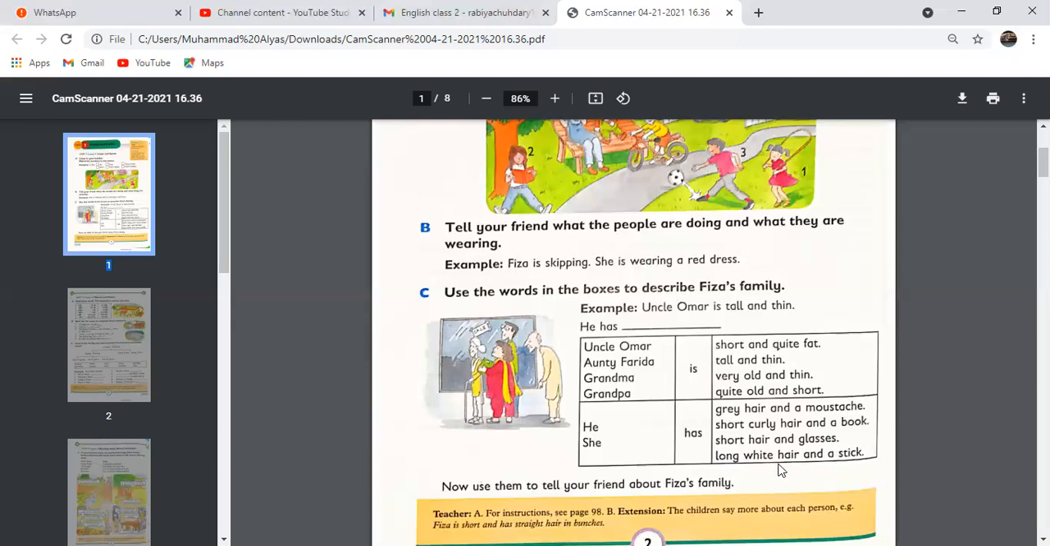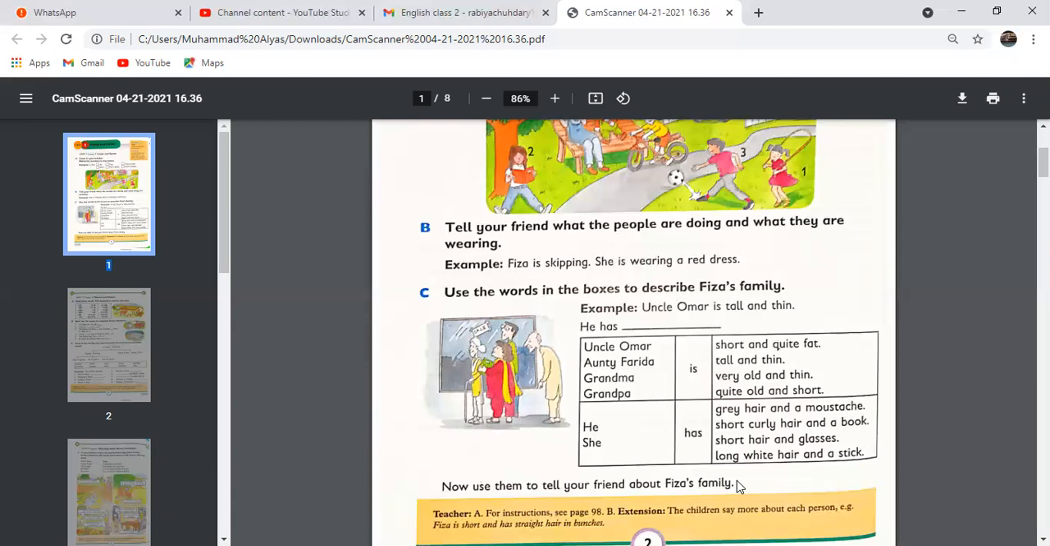Okay, next one, grandpa. So select the other color pencil of your choice and start matching. Grandpa is quite old and short. Then next, using the same color pencil, he has gray hair and a mustache. Match it with gray hair and a mustache.